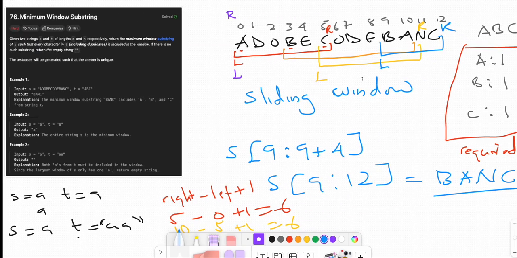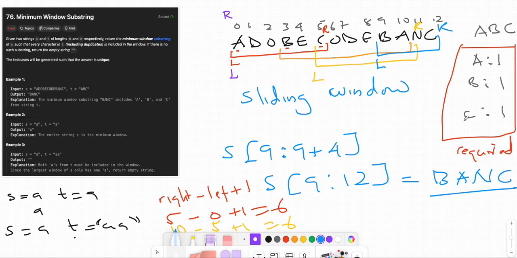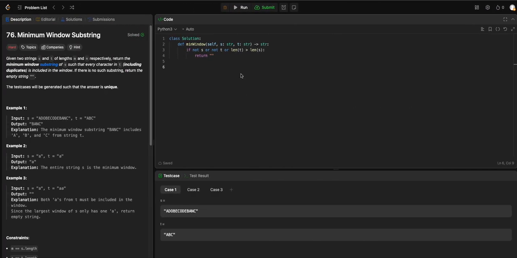Now we need A, B, and C, and we must record the number of characters in T. How do we record that? We create a T count dictionary and a window count, so we know the count of letters we have recorded.